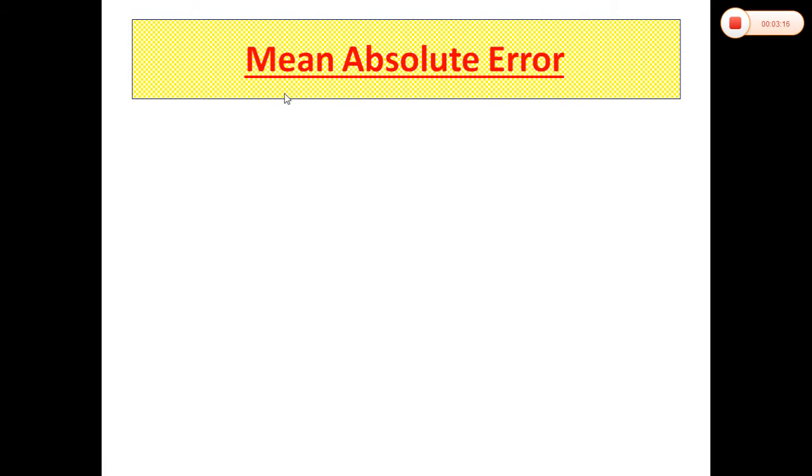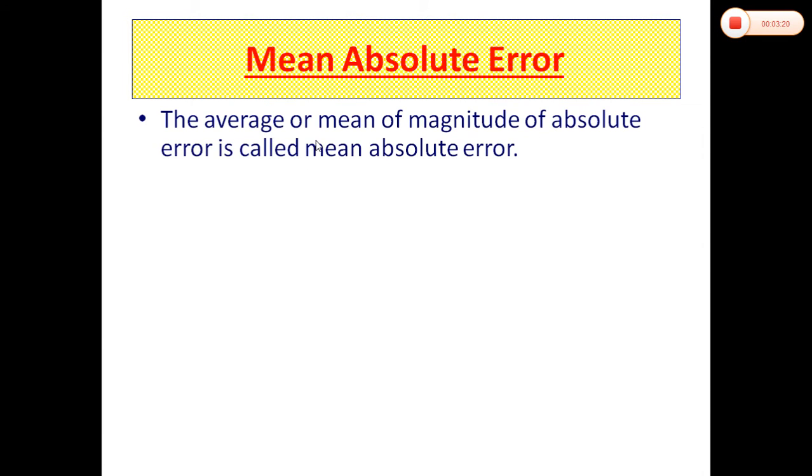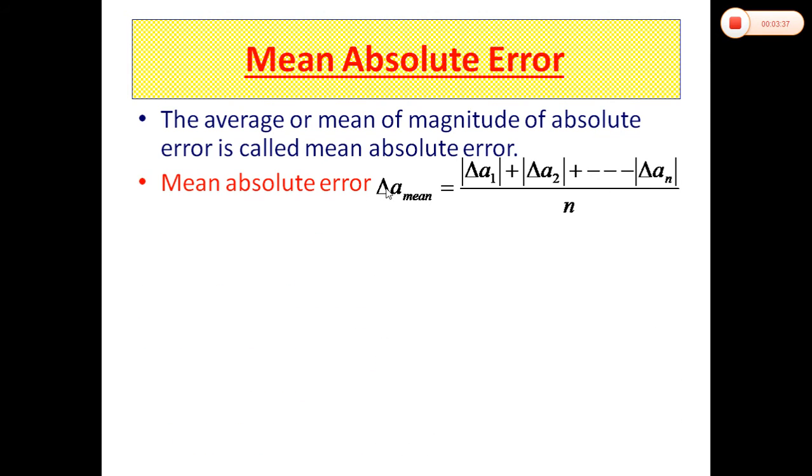Students, mean absolute error. Now, the average or mean of magnitude of absolute error is called mean absolute error, and it is equal to delta A mean.